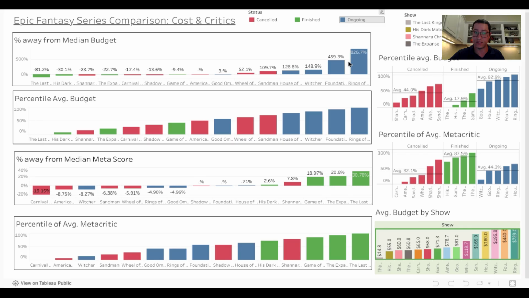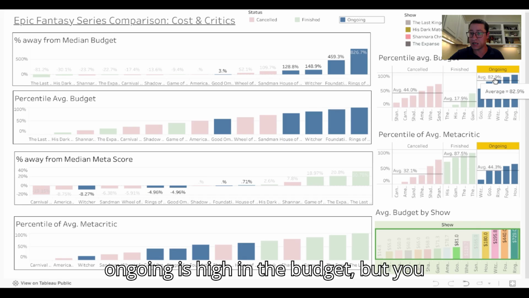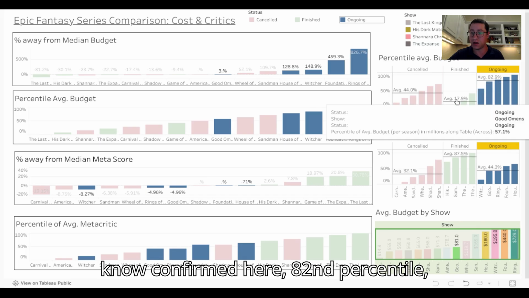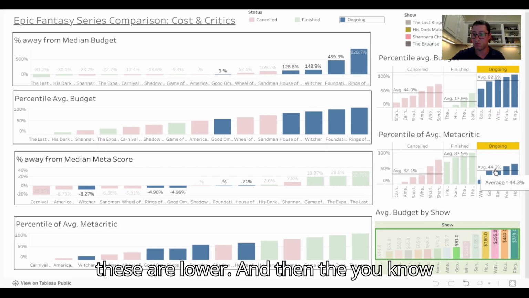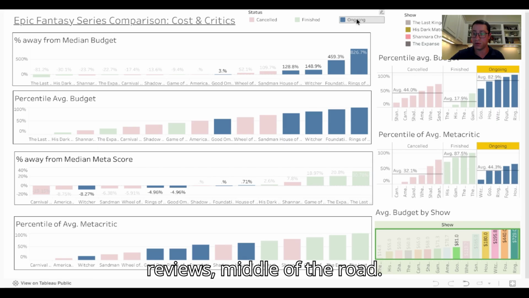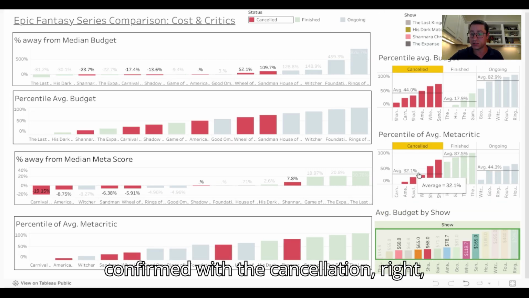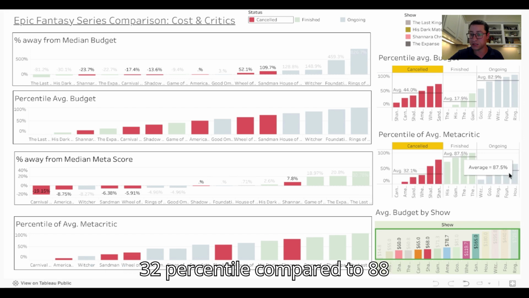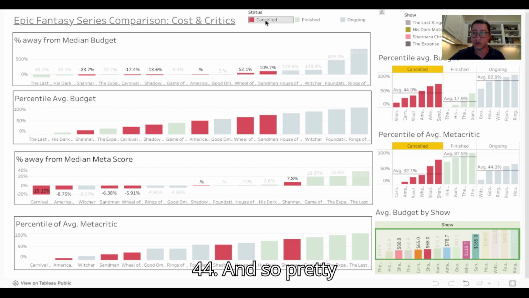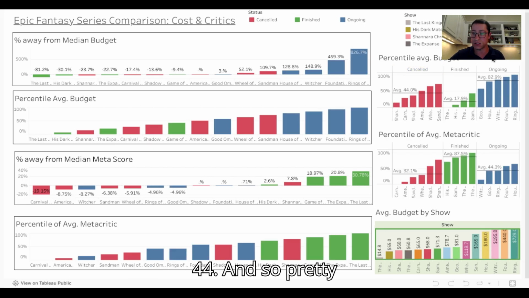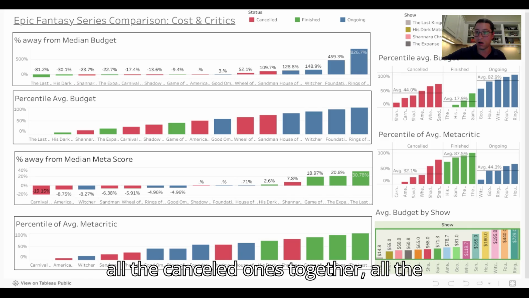We had talked about that. We see that the ongoing is high in the budget, confirmed here at the 82nd, almost 83rd percentile, and then these are lower. The reviews are middle of the road. And then we again confirmed with the cancellation that these would be the lowest reviewed, at the 32nd percentile compared to 88, and this one over here with the 44. Pretty interesting findings. I thought that was a good comparison where you put all the canceled ones together, all the finished ones together, and the ongoing ones together.